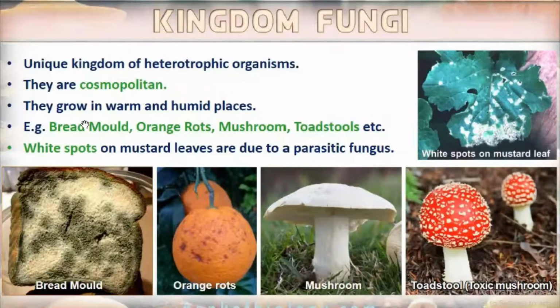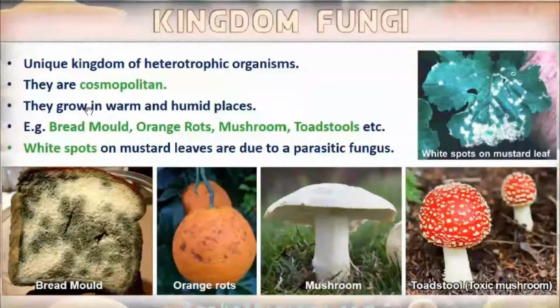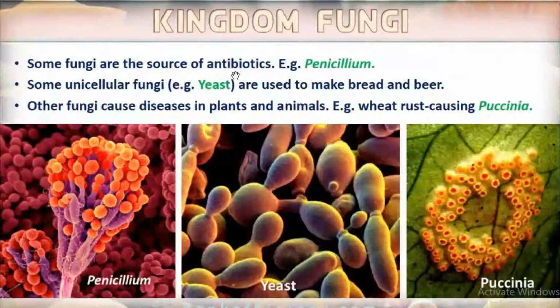What about the next characteristics? Some fungi are the source of antibiotics. Example, penicillium. We have studied in lower grade. Penicillin is the first antibiotic and it is isolated from the fungus named Penicillium notatum, and it is isolated by the scientist Alexander Fleming. I think you all remember that.